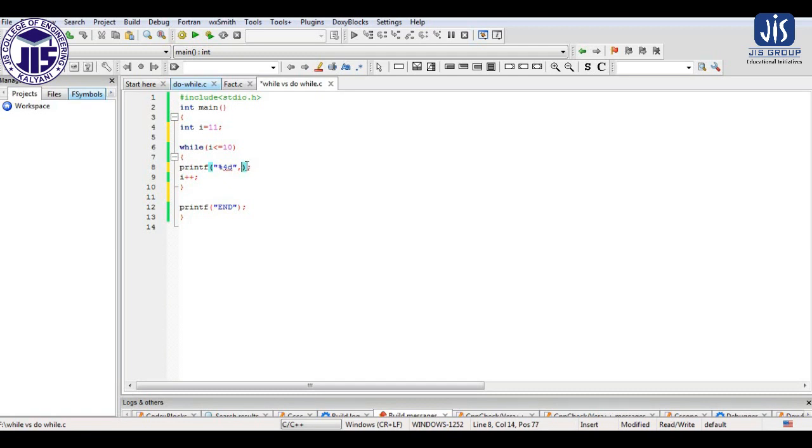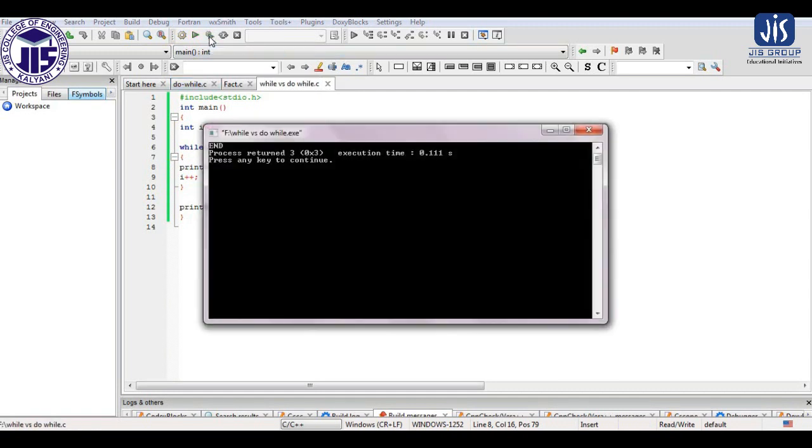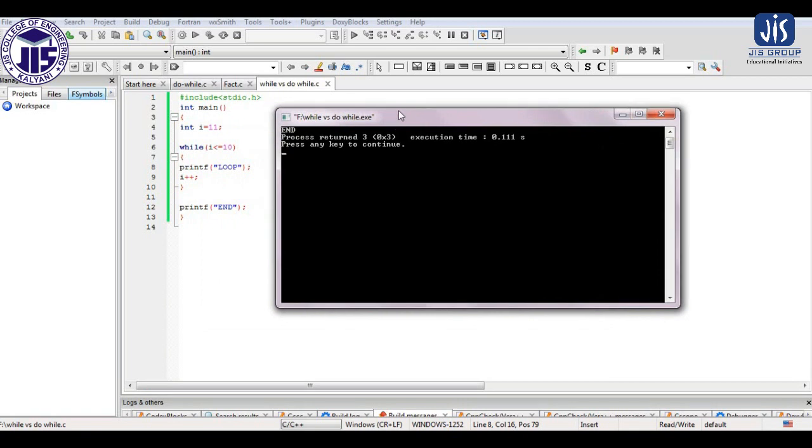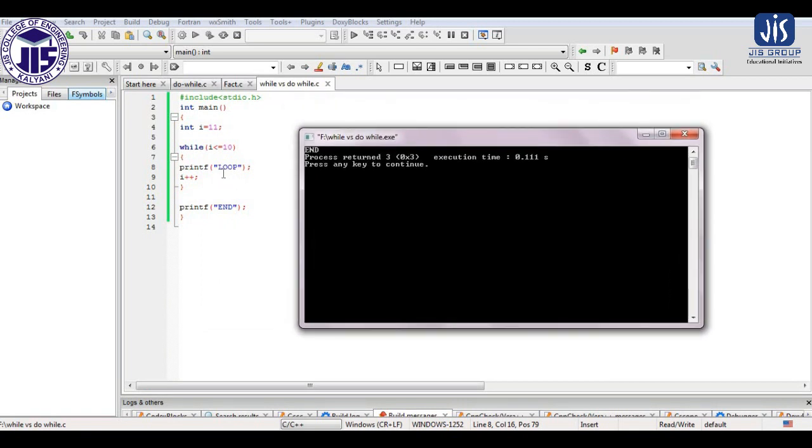Let me make it more simple. It will print loop, and after completion of the while loop, it will come out of the loop and print n. So if loop gets printed, then we can say the loop is executing, and if loop doesn't get printed, then we can say the loop is not executing. So let us execute and see what happens. Directly we are getting n. That means this printf statement has not been executed even once.